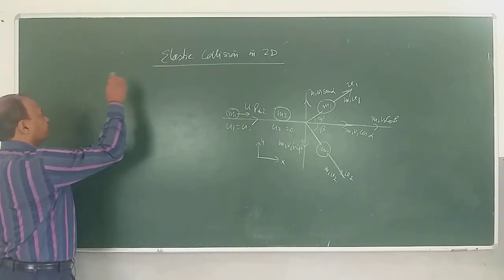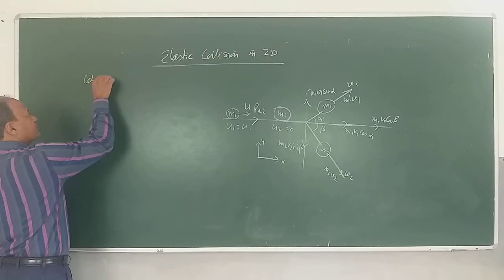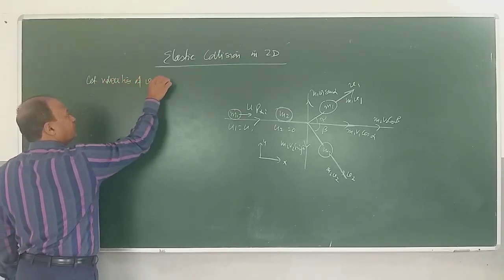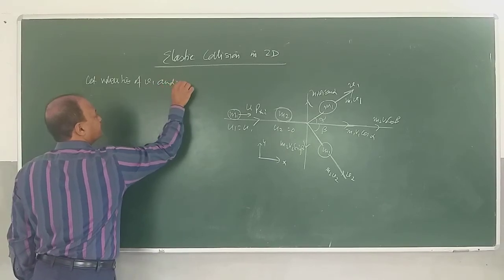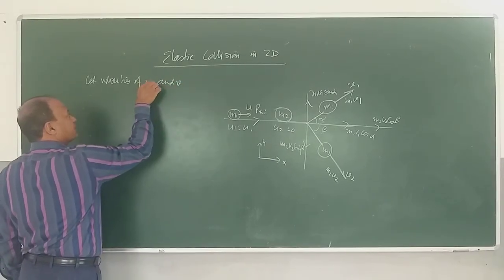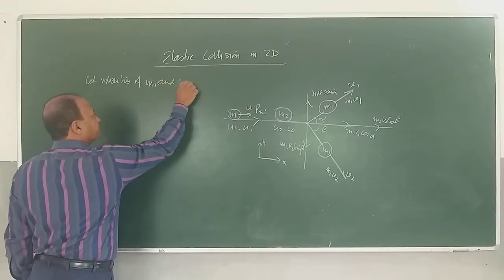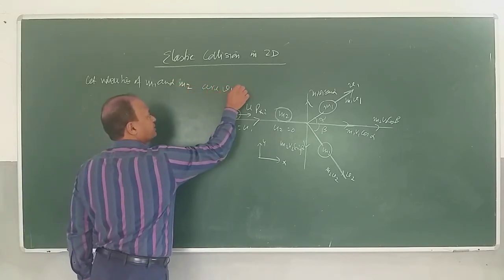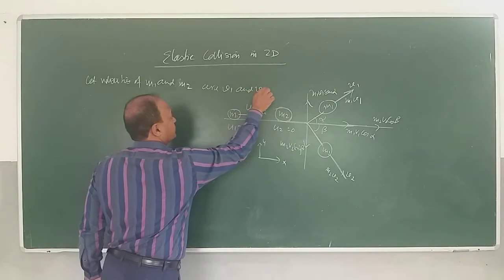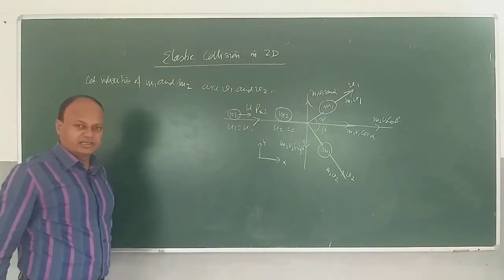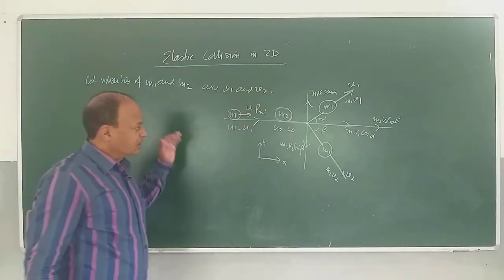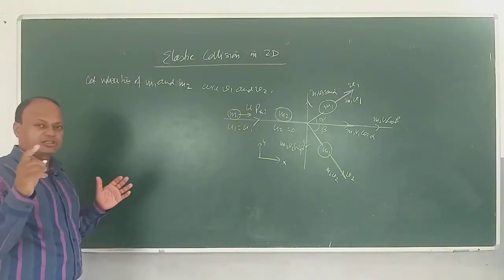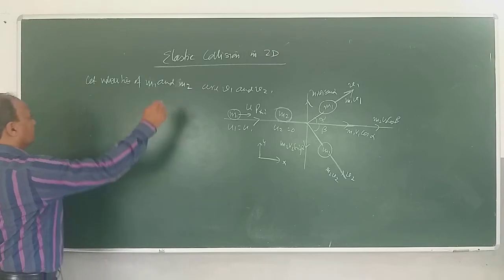So we will say let velocities of m1 and m2 be v1 and v2 respectively. Clear? Now I will be considering conservation of momentum along x-axis, and you know the equation for conservation of linear momentum along x-axis.